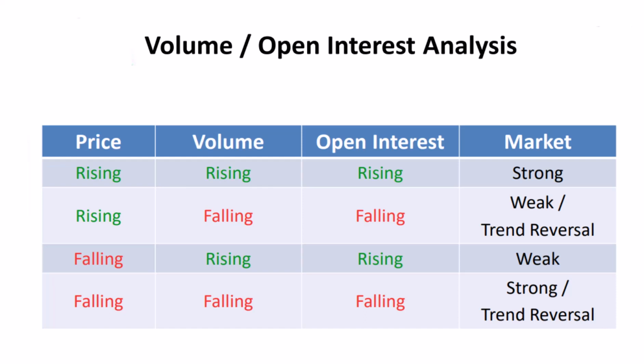2. Rising price, falling volume, falling open interest. This signals a weakening or potential reversal of the trend. Although the price is rising, declining volume and open interest suggest a weakening market sentiment.